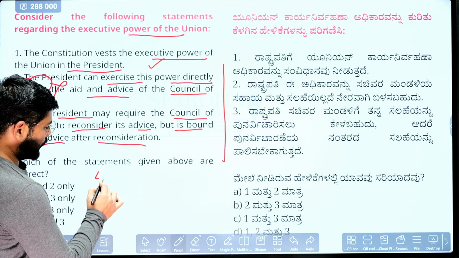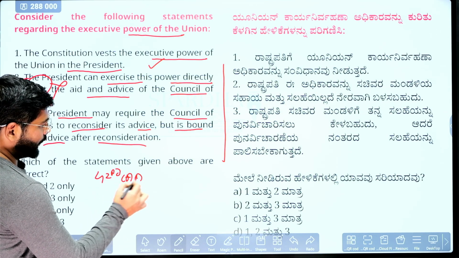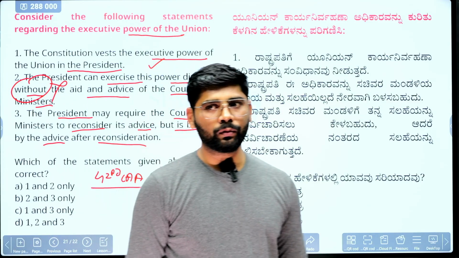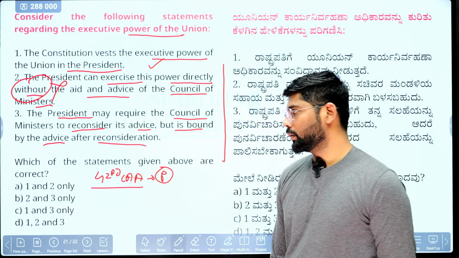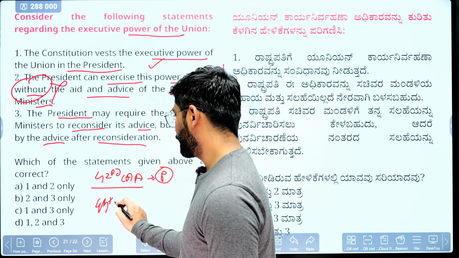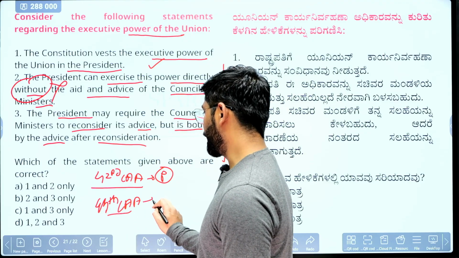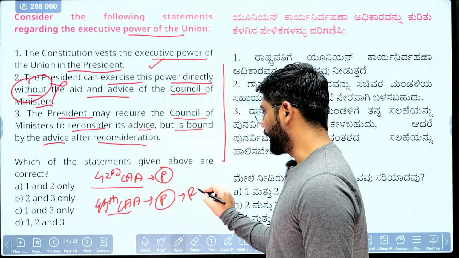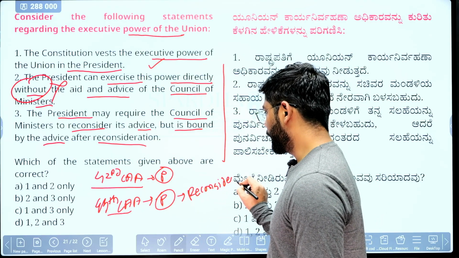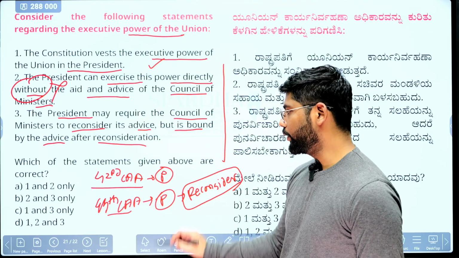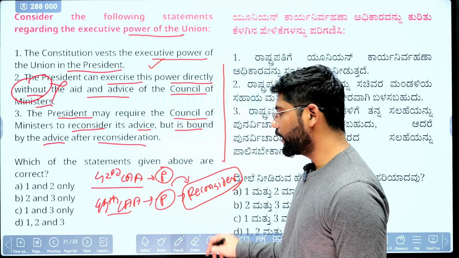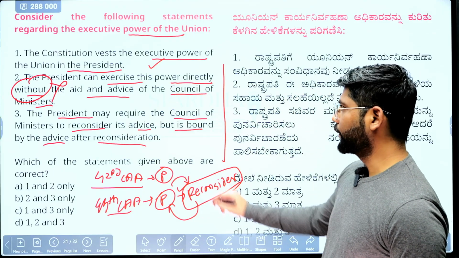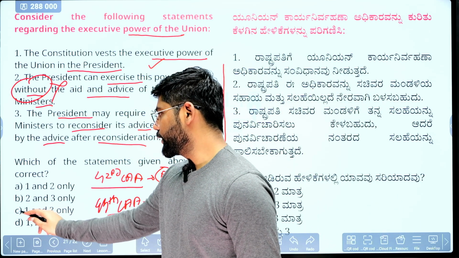When the 42nd Constitutional Amendment came, it made the president bound by whatever aid and advice the council of ministers gives. But the 44th Constitutional Amendment made one change: it allowed the president to send the advice of the council of ministers back for reconsideration. But when they reconsider and again give it to the president, at that time the president is bound to act as per the advice. So the third statement is correct. Correct option is C, that 1 and 3 are correct.